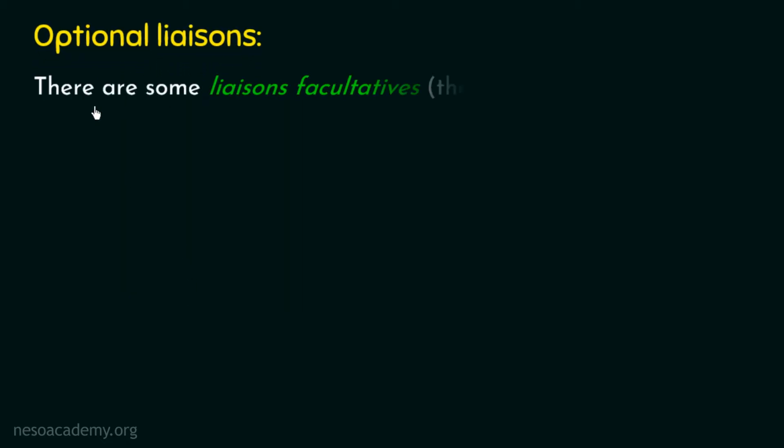Now talking about optional liaison. In French, there are some liaisons facultatif. I am repeating it again: liaison facultatif. It means optional liaison. So in French, we have some cases of optional liaison, and in these cases, the conditions of the liaison are satisfied and it is completely your choice. If you want to apply the liaison, then it is perfectly fine. But if you don't want to make the liaison, then it will not be considered a pronunciation mistake.